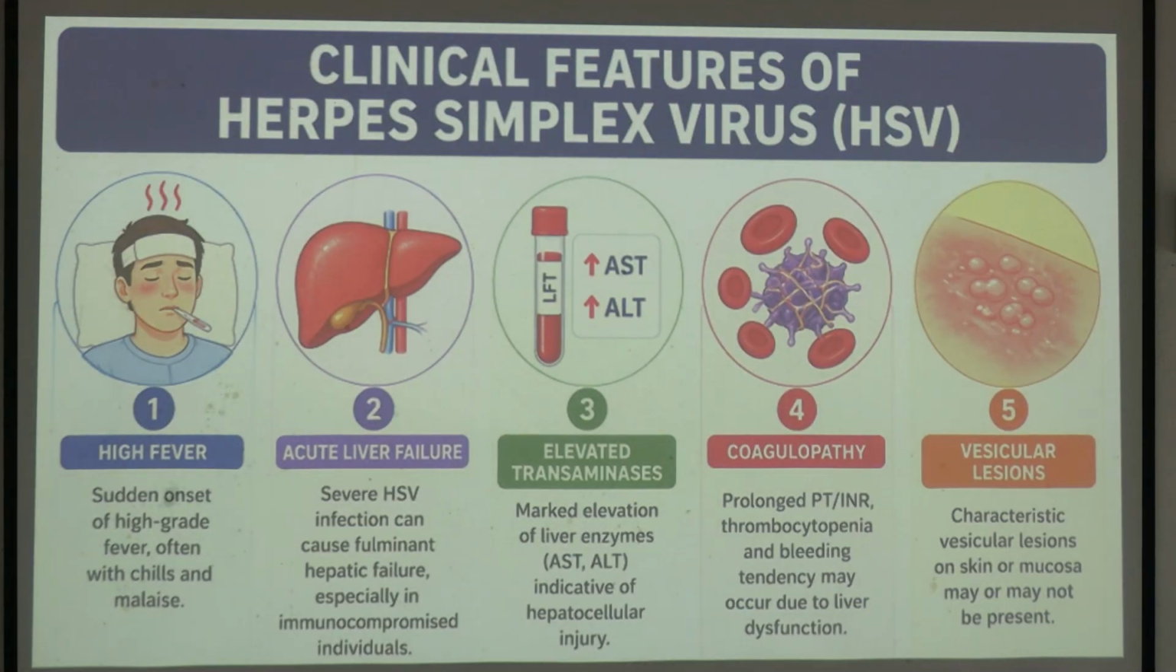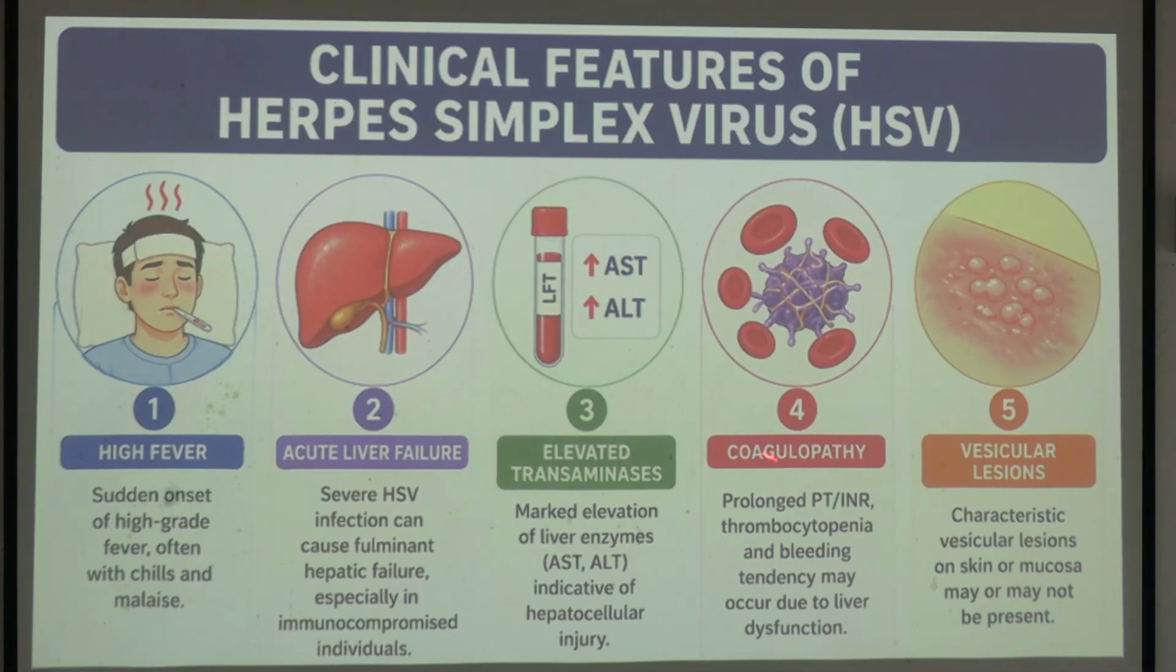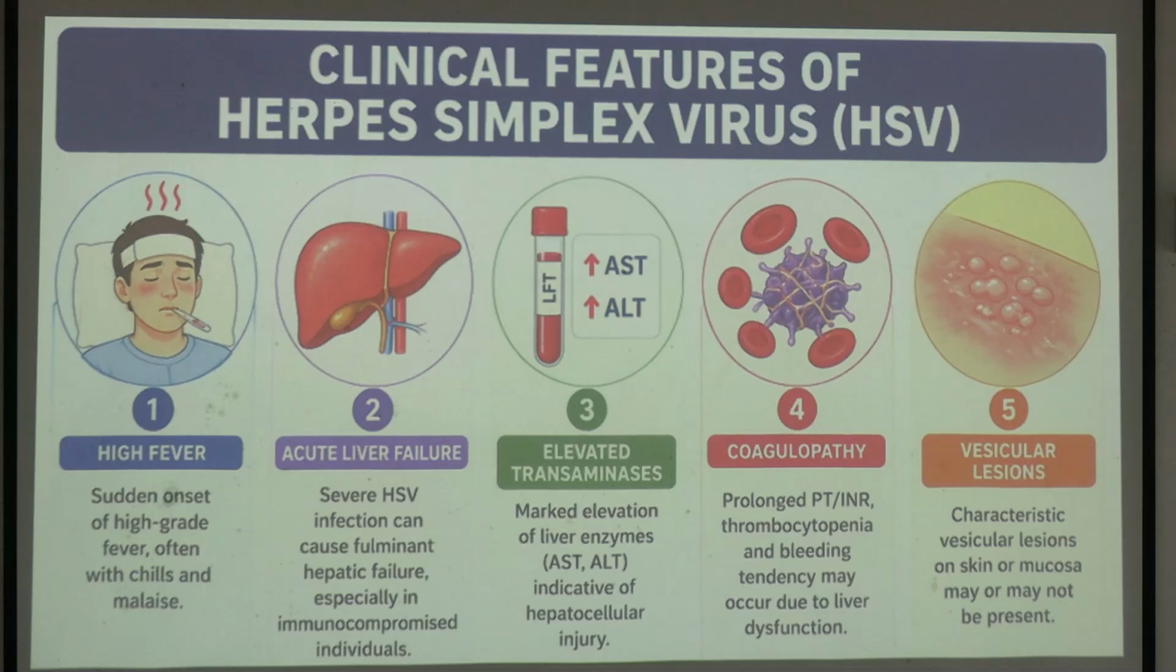Okay, herpes simplex complications: high fever, liver failure, elevated AST, ALT and coagulopathy. You see, there is a thrombocytopenia here also. So wherever there is a thrombocytopenia, there will be increased risk of bleeding. The patient may have hematuria, gum bleeding, petechial hemorrhage, okay? So all these things will be there, and also there will be some vesicular lesion for the herpes simplex itself. HSV1, HSV2 both cause vesicular lesions.